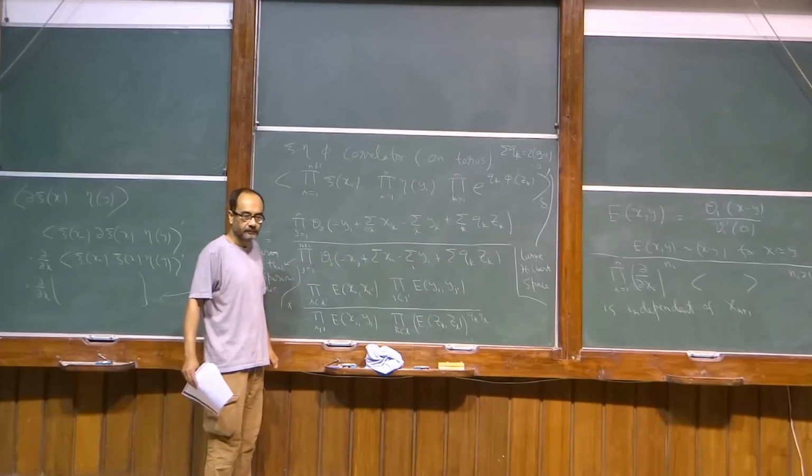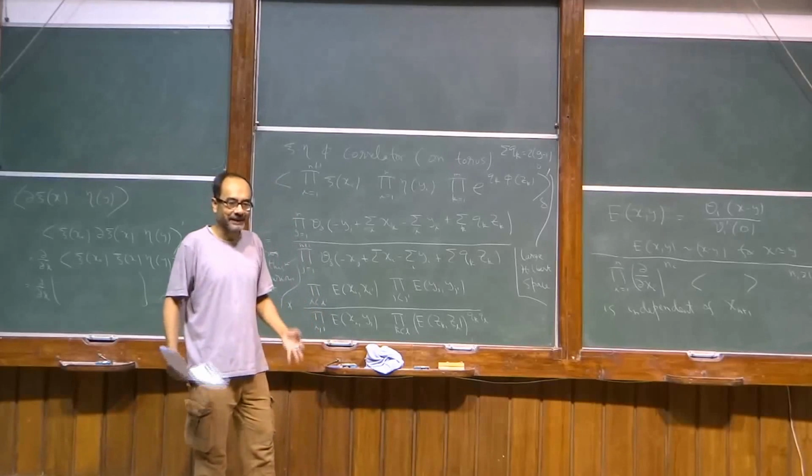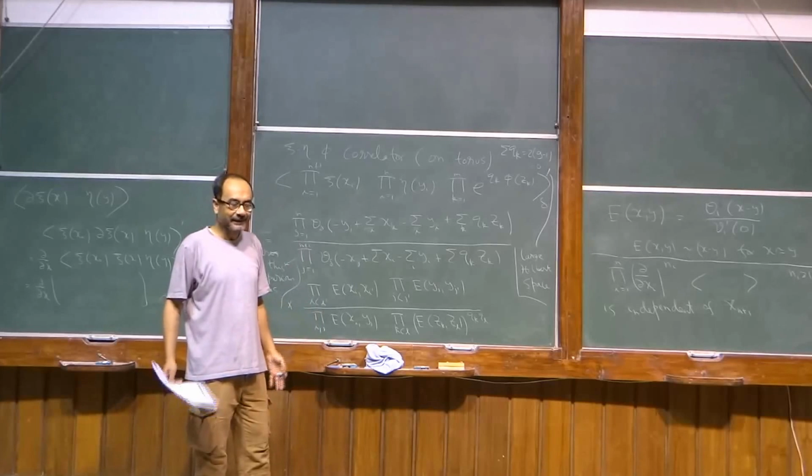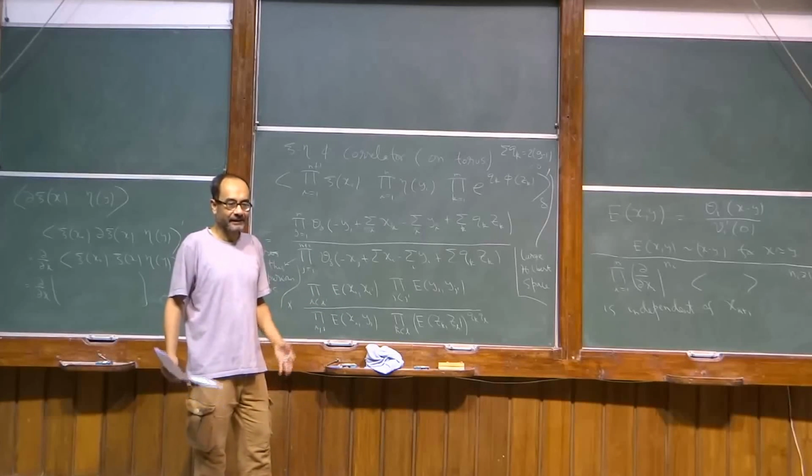But these are physical. Well, it depends on what your definition of being physical is. These are there in the interior of the moduli space. These are singularities of omega p inside the moduli space.